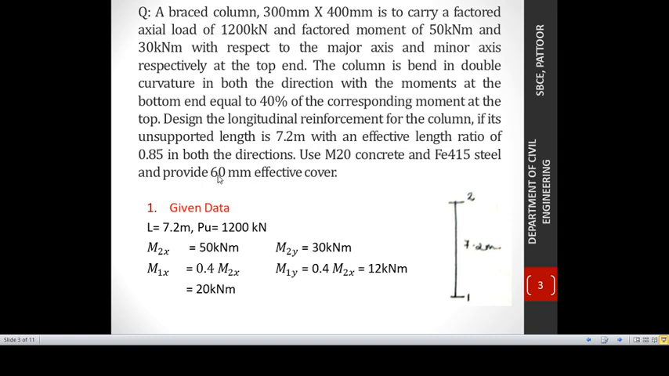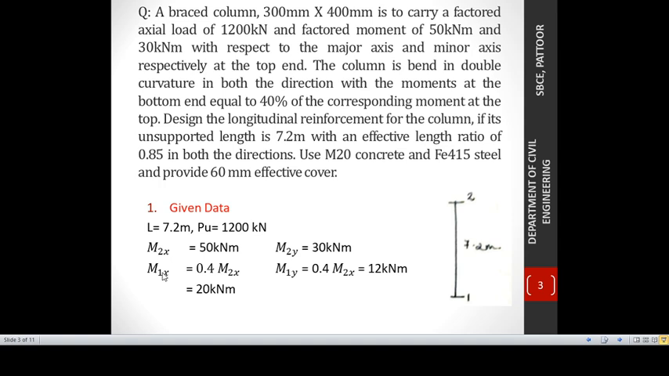Moving on to the design, our first step is the given data. The unsupported length L is given as 7.2 meters. Pu is given as 1200 kN. The top end is notated as 2 and the bottom end of the column is notated as 1. Correspondingly, the moment in the x direction at the top is 50 kN·m, notated as M2x. And the moment about the y axis at the top end is 30 kN·m, which is notated as M2y.